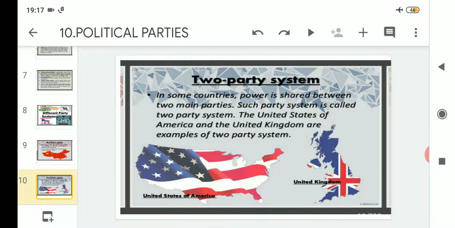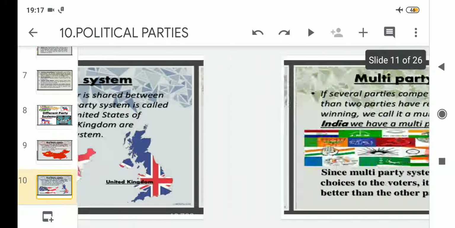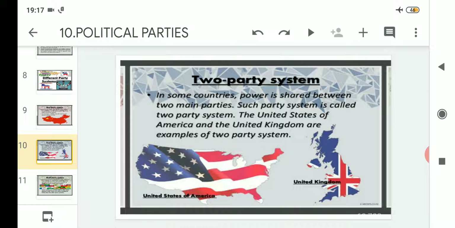Then moving on to the two party system. In some countries power is shared between two main parties. Such a party system is called a two party system. The United States of America and the United Kingdom are examples of the two party system. Clear? Moving from the one party system to the two party system, this is a system followed in some countries where only two parties are there, that is number 1 and number 2. That means you have to choose, among the candidates contesting elections, from either number 1 or number 2.